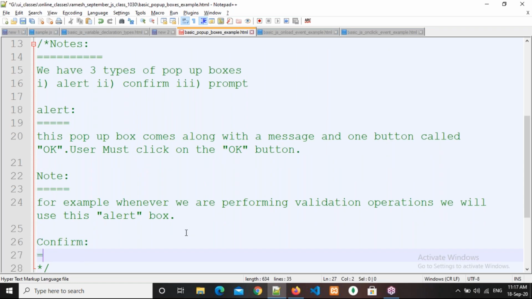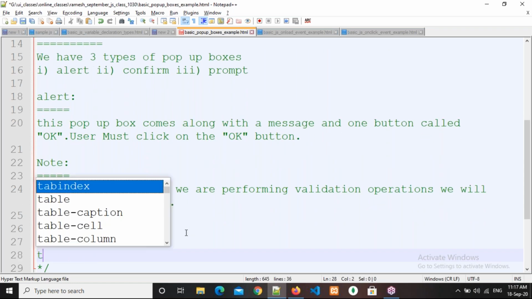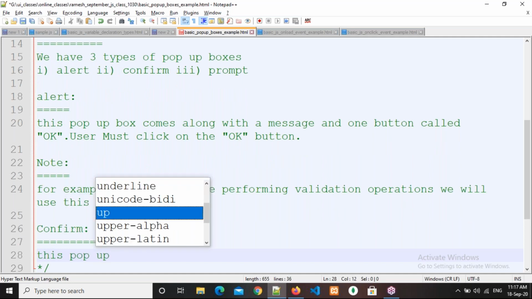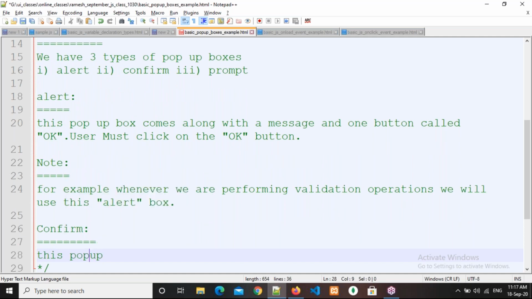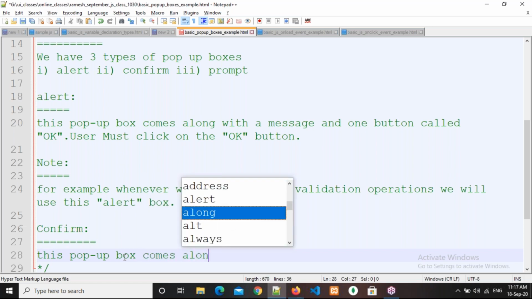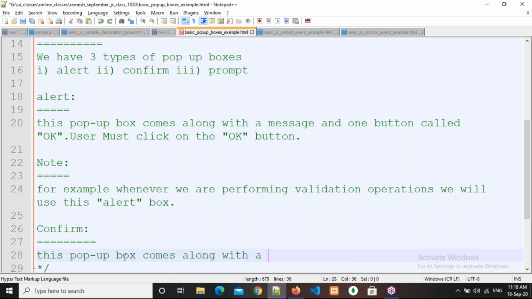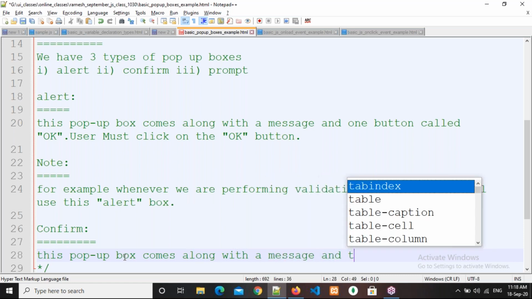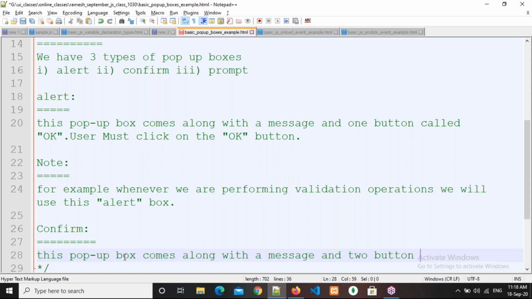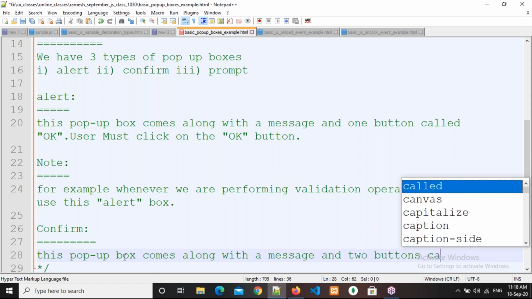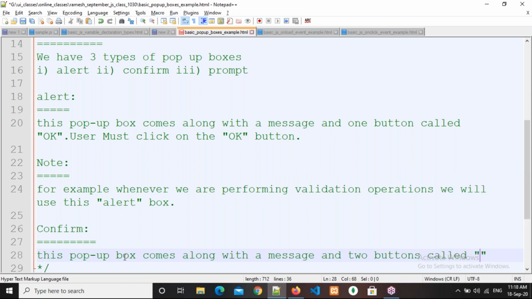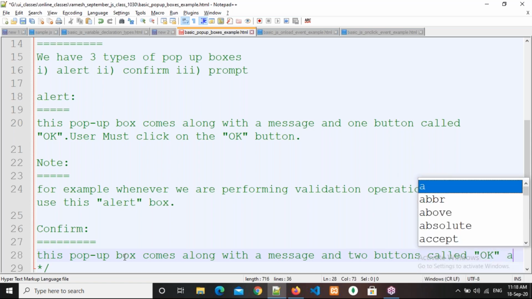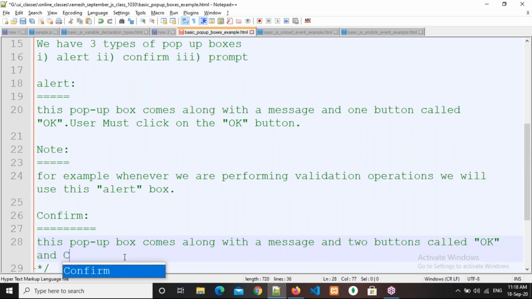Then after that, the confirm box. This pop-up box comes along with a message and two buttons called OK and cancel.